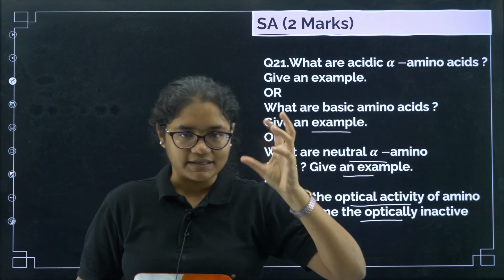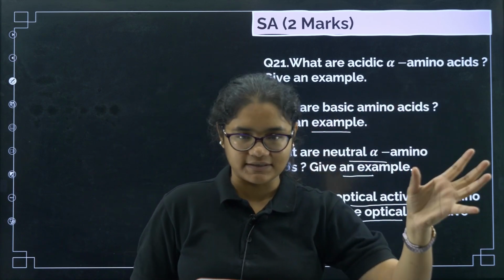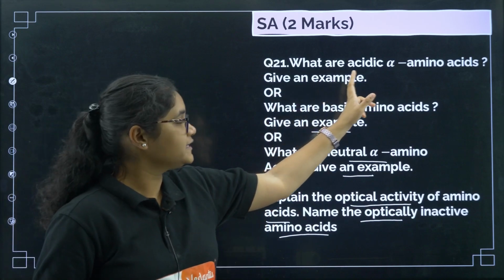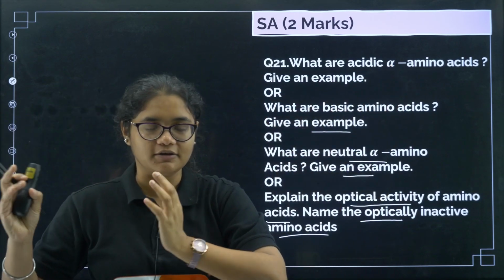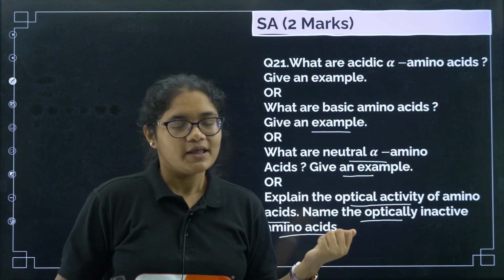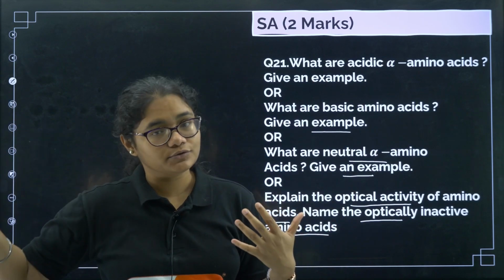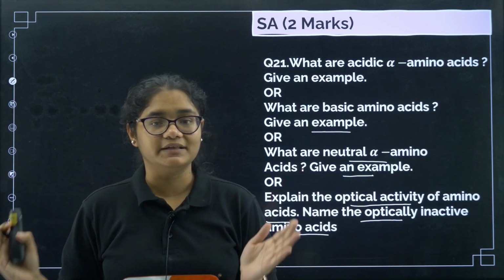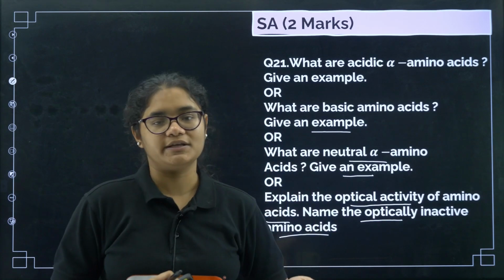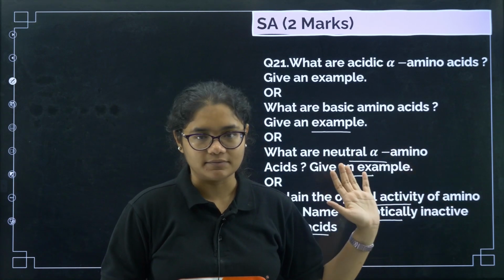So NH2 is a basic thing and COOH is an acidic thing, right. If there is more than one COOH group, if we have some COOH group in that R part, then it will be an acidic amino acid. If in that R part we have an NH2 group, then we will call it a basic amino acid. If there is an equal number of NH2 and COOH groups, then it is a neutral amino acid, okay.